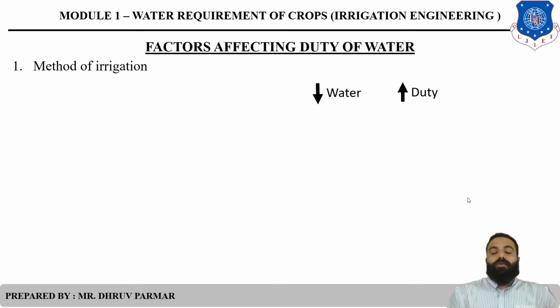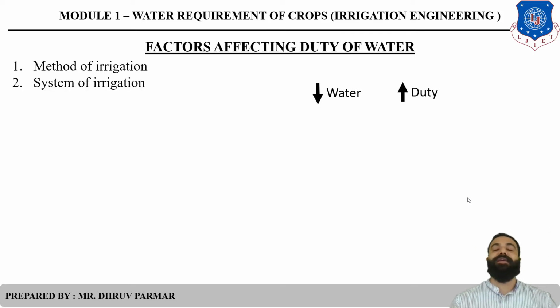That method requires a lot of water, so duty will be less because water usage is more. And again, sprinkler irrigation: in sprinkler irrigation, a minimum amount of water is required, so duty will be high.